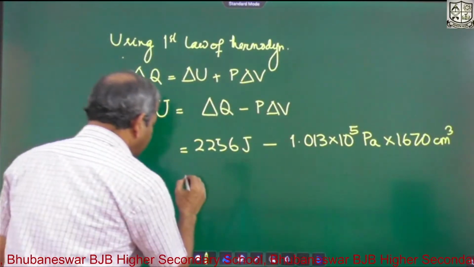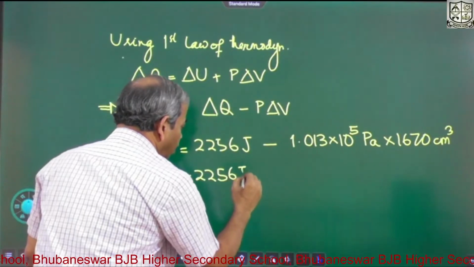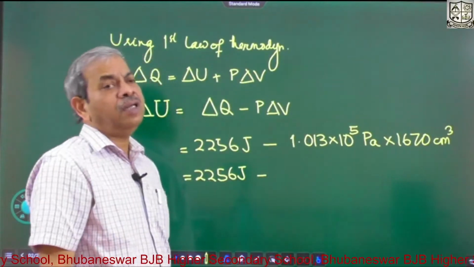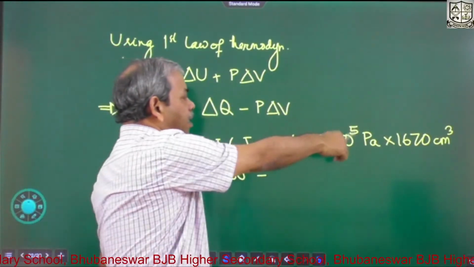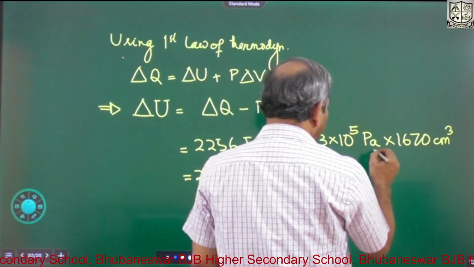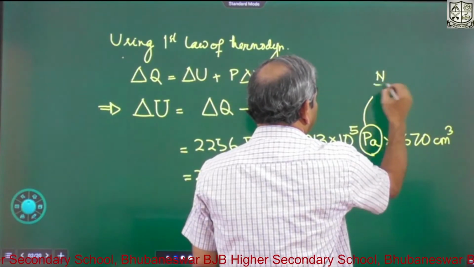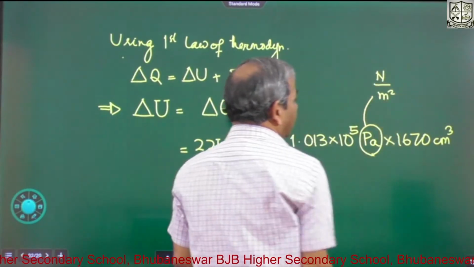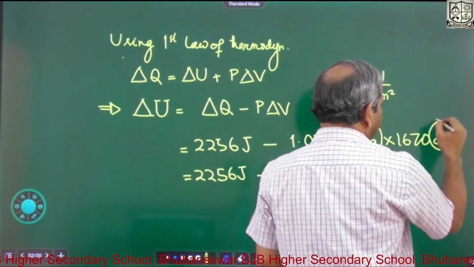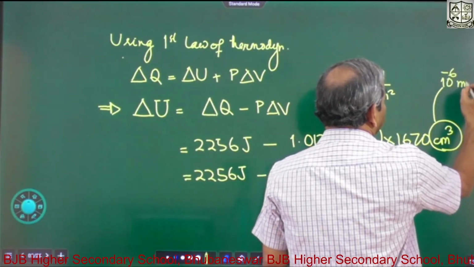So now that is equal to 2256 joule minus, see, Pascal is Newton per meter square. Pascal is your pressure, Newton per meter square. So we can convert this: Pa is nothing but Newton per meter square. And this centimeter cube is nothing but 10 to the power minus 6 meter cube.